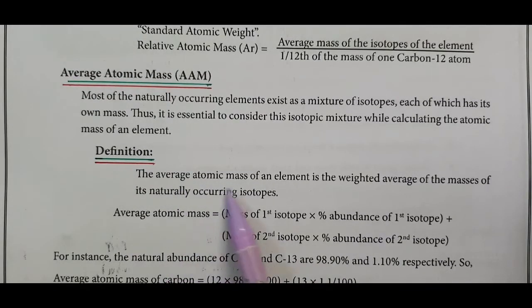The average atomic mass of an element is the weighted average of the masses of its naturally occurring isotopes. Average atomic mass equals mass of first isotope times percentage abundance of the first isotope, plus mass of second isotope times percentage abundance of the second isotope.